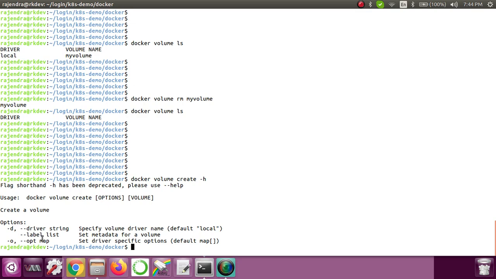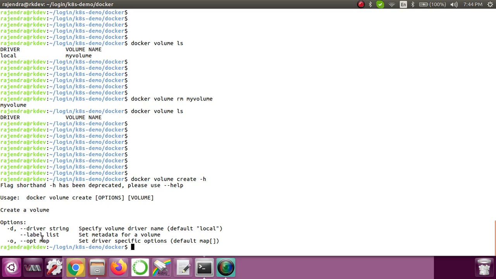Then we have a --label option, which we can use if you want to add some more information about the volume, something like this is the backup volume where I'm storing XYZ images. You can give all this explanation, or the metadata as we call it, about that volume. And then -o is nothing but set driver specific options. Once you choose a driver, there are some driver specific options.